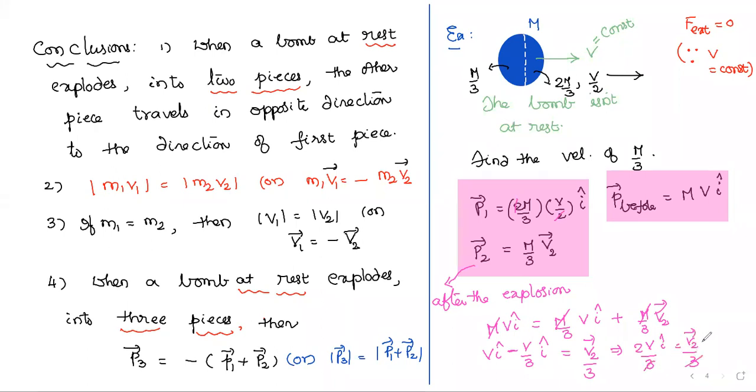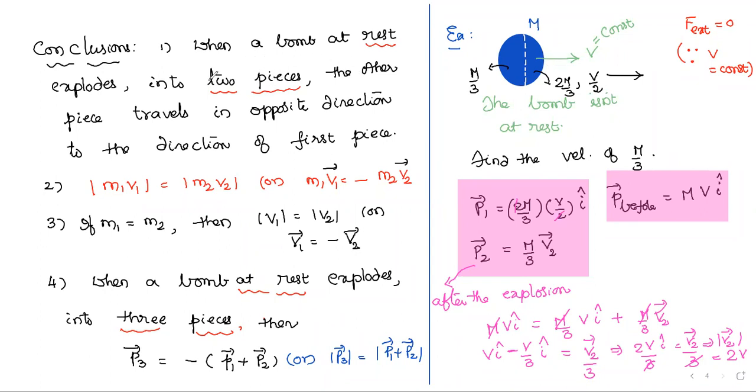So 3 gets cancelled. You are getting mod of v2 bar equals plus 2v, so it will be in the same direction. The second piece also travels in the same direction.